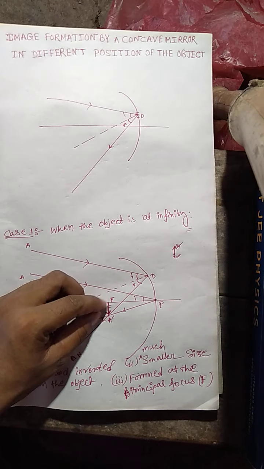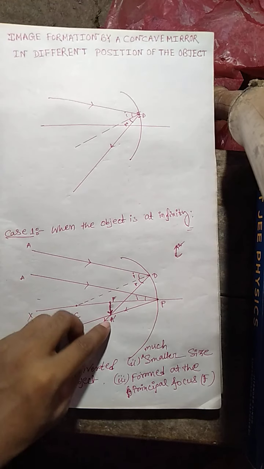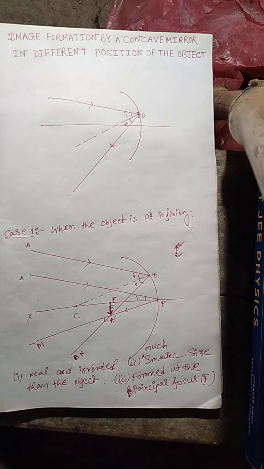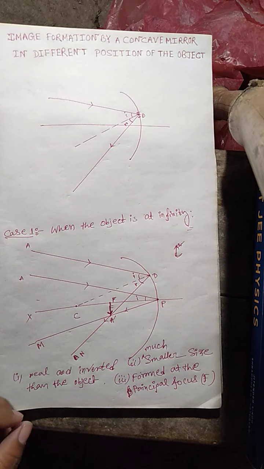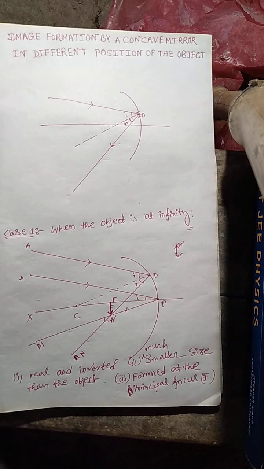You can call this image F A prime. What are the characteristics of this image? The first characteristic is that this image is real and inverted. Which type of image can be called a real image? The image which can be obtained on a screen is called a real image.